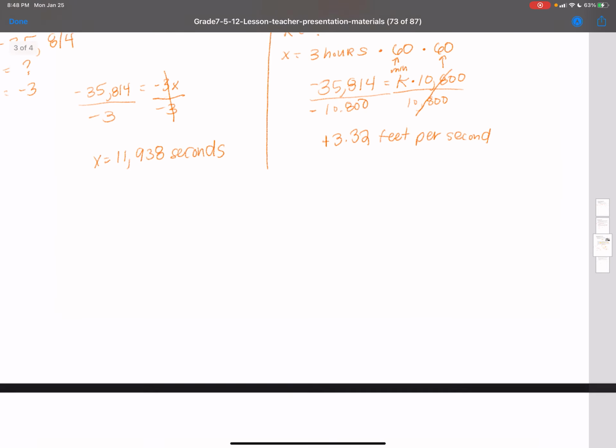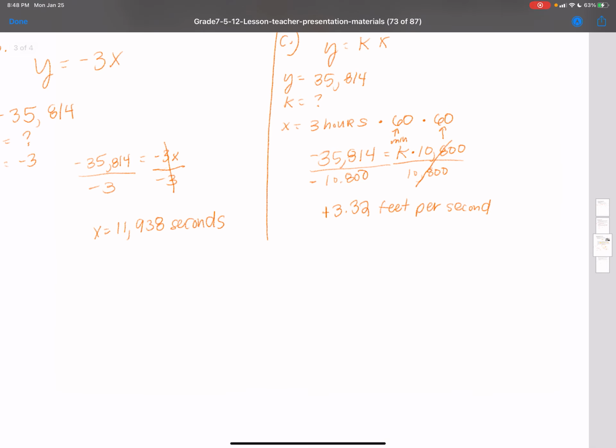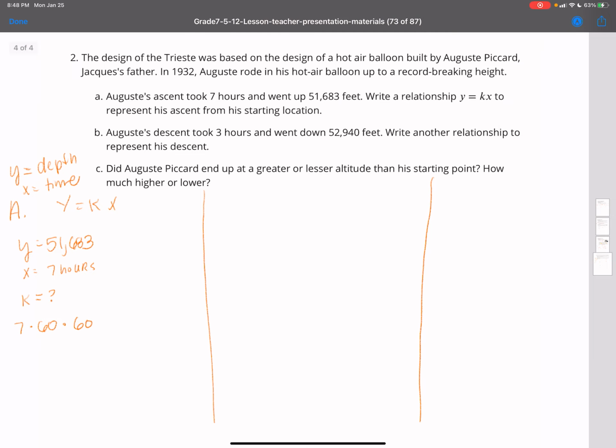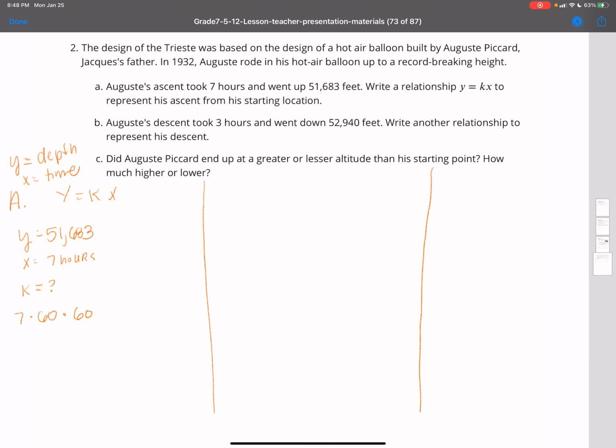Just like what we discussed in the last question, we multiply the quantity of hours by the quantity of minutes and seconds. So 7 times 60 times 60 gives me 25,200 seconds.